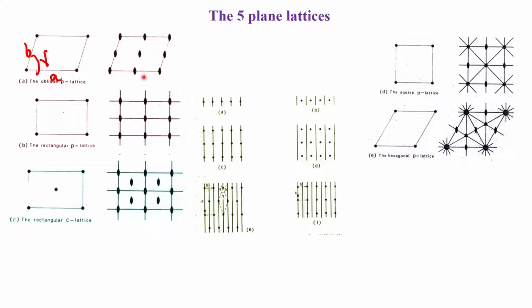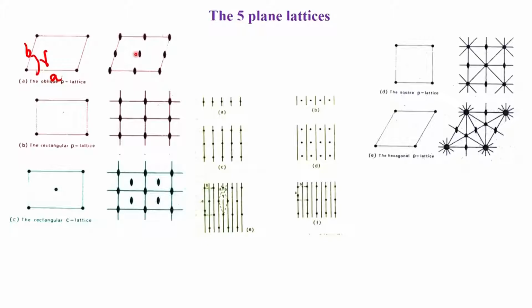This is a criterion we have to worry about considerably, because objects which have symmetry associated with an oblique P lattice will invariably possess this feature. So an atom which is up here will have to appear at this point, and these 2 define the 2 equivalent points associated with the oblique P lattice. Very often we think that the oblique P lattice has a third direction, but we are considering only the plane lattice and the third direction is undefined.